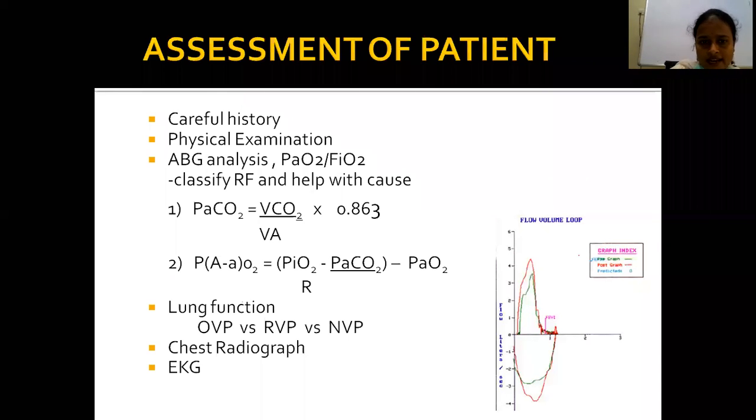And also assess the lung functions, whether it is obstructive ventilatory pattern seen in asthma, COPD, or restrictive ventilatory pattern seen in interstitial lung diseases, kyphoscoliosis, chest wall deformities, or normal ventilatory pattern, or any mixed ventilatory pattern, assessed by lung function tests, PFTs.